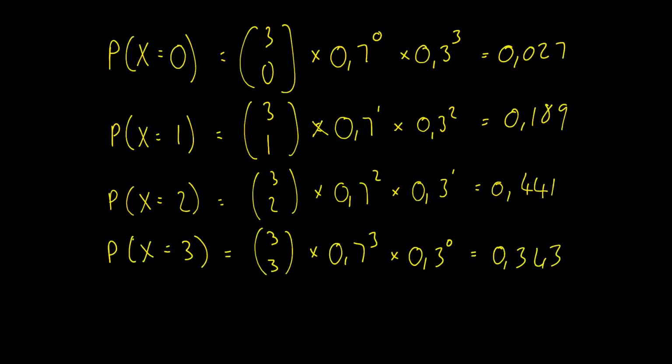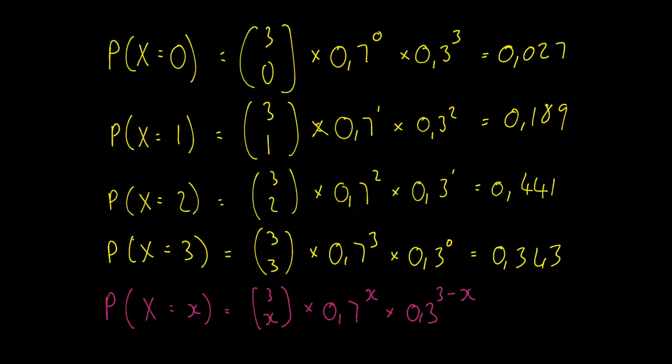Right, so I've just put the last one in there, the probability of scoring all 3 shots. All right, now let's put this in as a variable now. All right, we can say that the probability of x occurring x times will be equal to 3 choose x times 0.7 to the power of x times 0.3 to the power of 3 minus x.